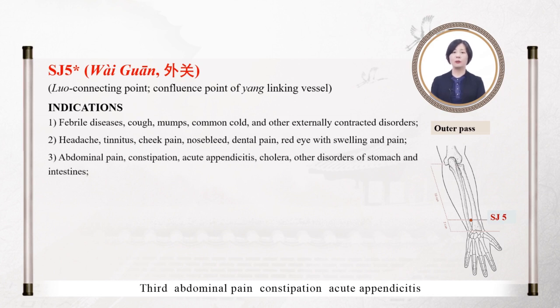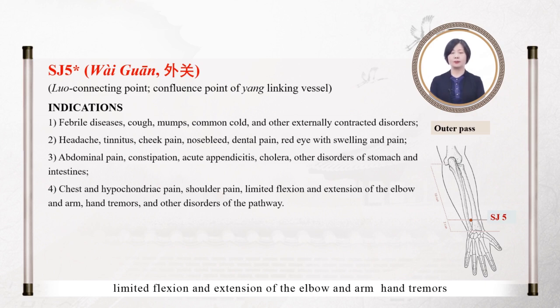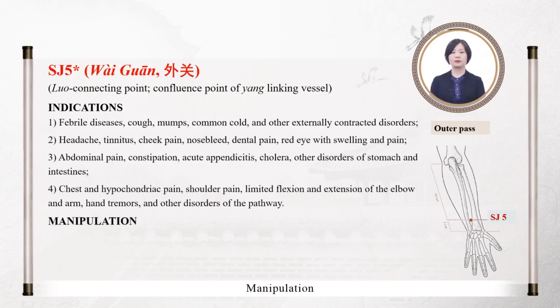Third, abdominal pain, constipation, acute appendicitis, cholera, other disorders of stomach and intestines. Fourth, chest and hypochondriac pain, shoulder pain, limited flexion and extension of the elbow and arm, hand tremors, and other disorders of the pathway.